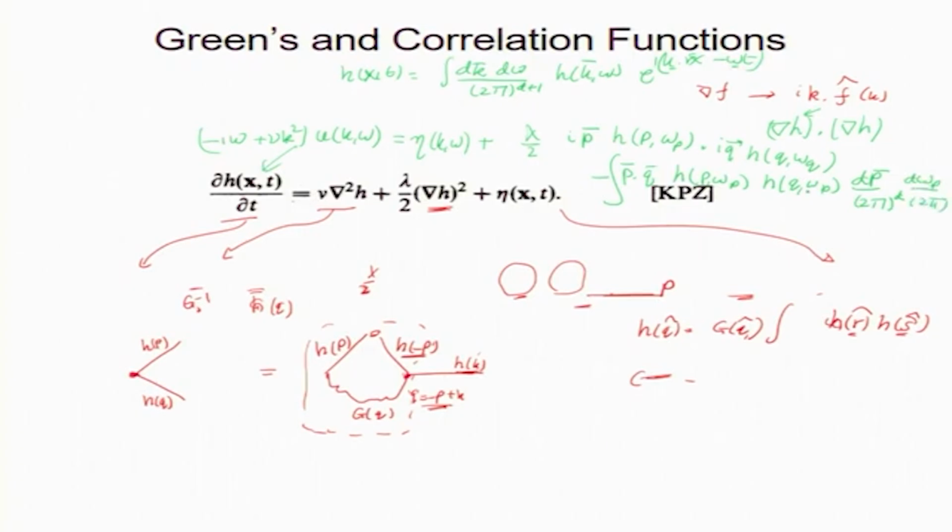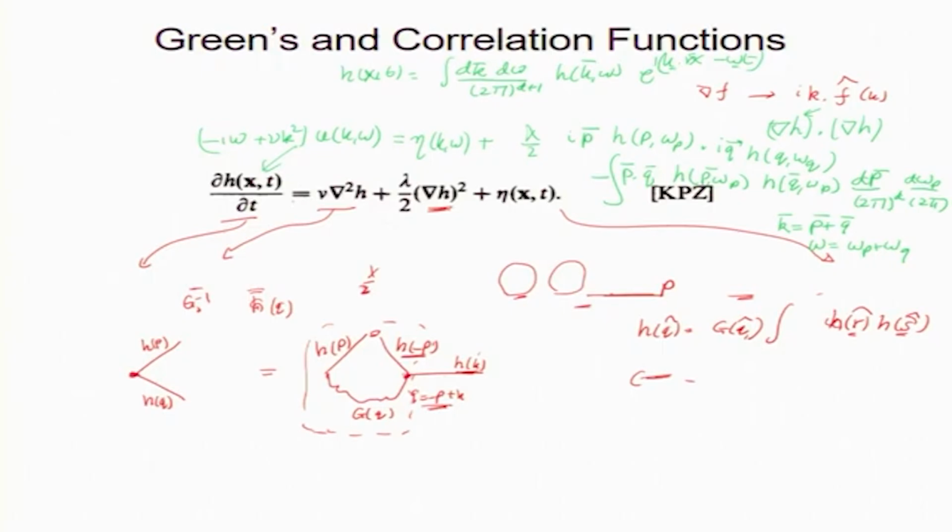And what is the condition on this k p q? Conservation of linear momentum gives us the condition k equal to p plus q, exactly like Navier-Stokes, and omega equal to omega p plus omega q. Okay. So this is a condition. Now, this is a nonlinear equation, it has become even worse, it has become a convolution. So what do I do with that?